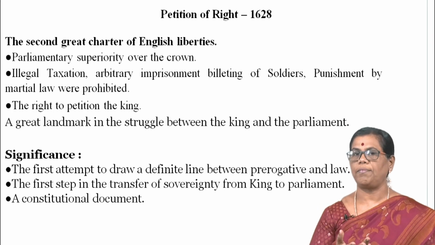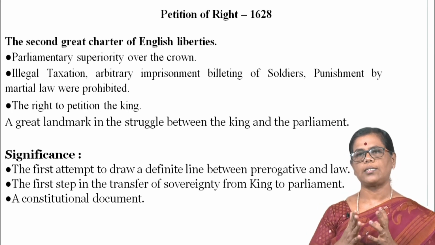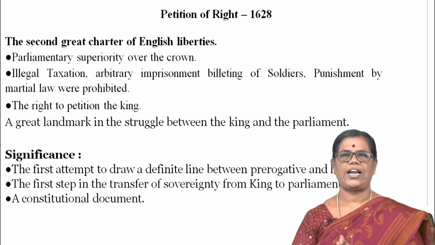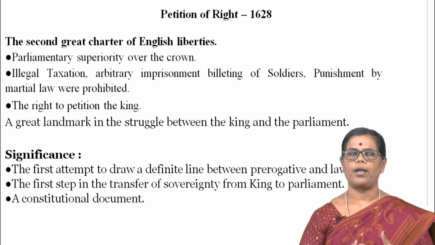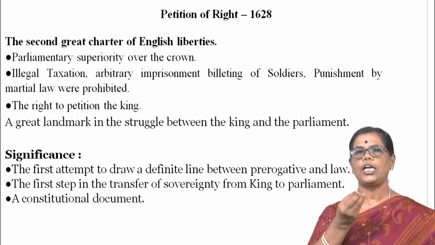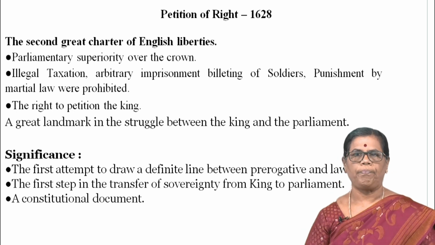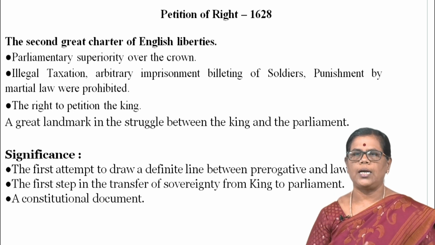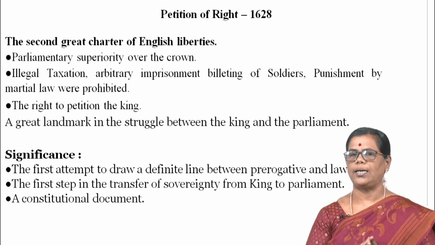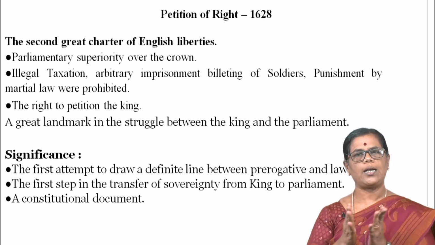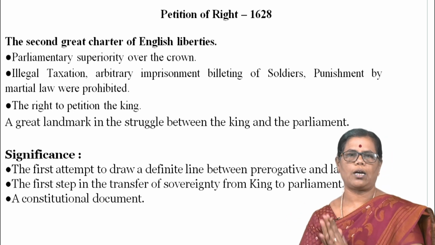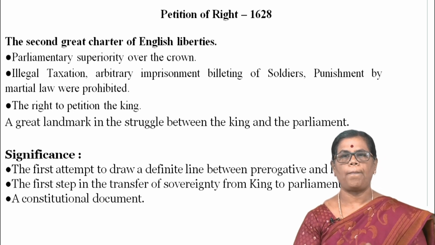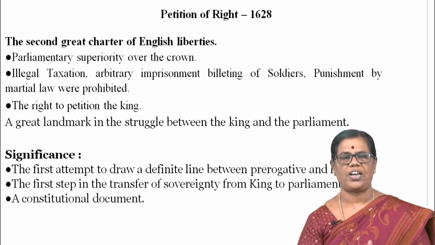So next we are going to see the next important right, that is the Petition of Right. Petition means what? The right to give your grievances. The second great charter of English liberties. This second great charter declared parliamentary superiority over the crown. That is, parliament is sovereign. The house of the people is sovereign.